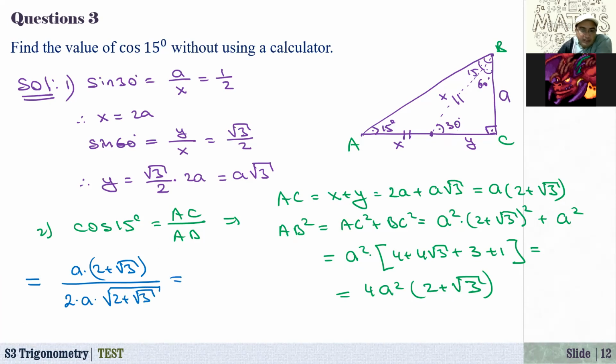The a's cancel each other, and we have in the numerator square root of 2 plus square root of 3 over 2. So that is the value of cosine of 15 without using a calculator. Because 15 is also kind of a special angle, as it is half of the special angle 30 degrees.